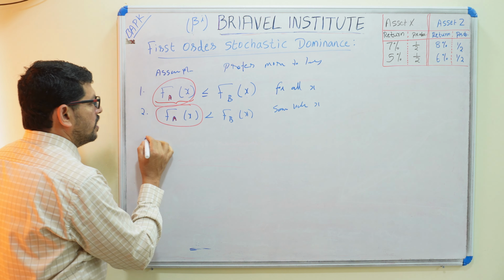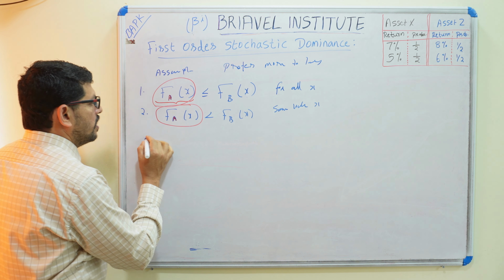In the case of 5% cumulative probability, we can say that X is higher, or Z is lesser than F of X. At 5% return, asset X was 1/2, and here it is 0. So this one is lesser in the case of 5%.